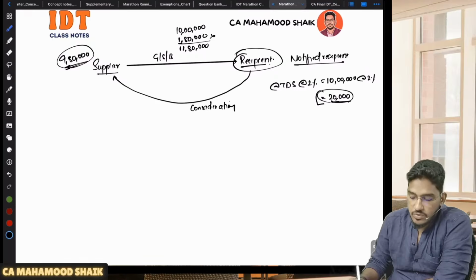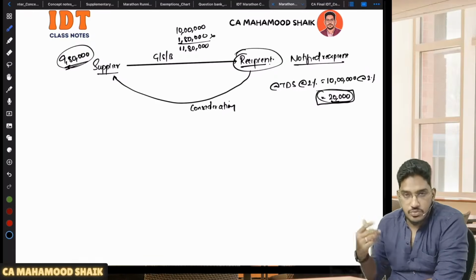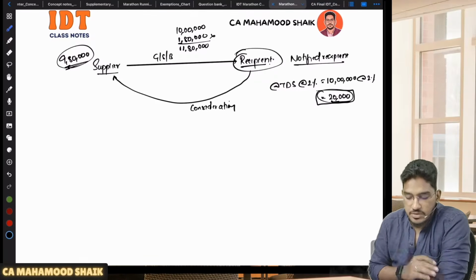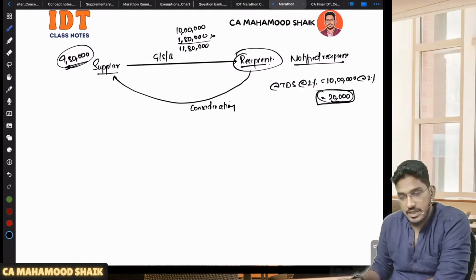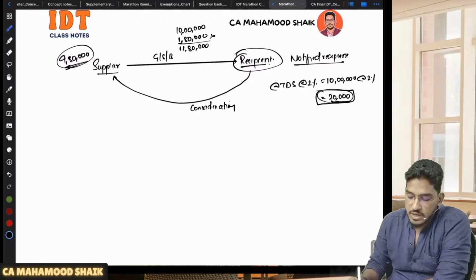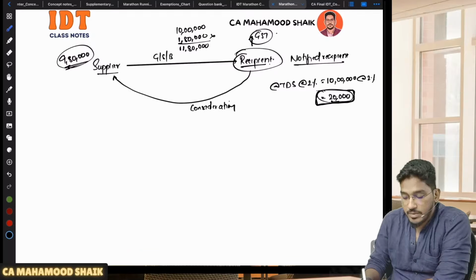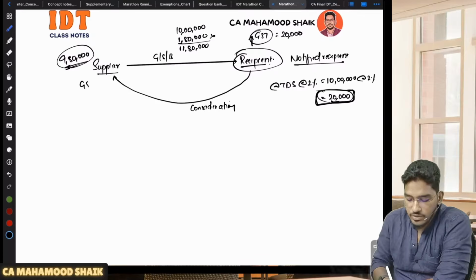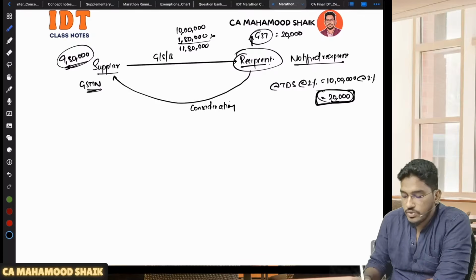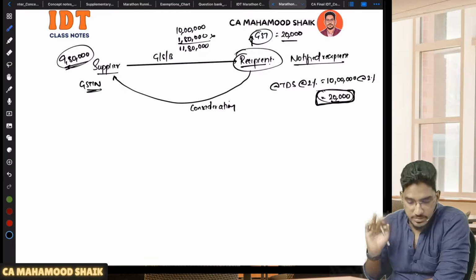Now with this amount, these 20,000 rupees that have been deducted by the recipient, what will he do with that money, sir? Can he enjoy that money? No. Whatever amount has been deducted, you deposit with the GST department, using the GSTIN number of the supplier. The supplier has a GSTIN, no? Quoting that GSTIN number, you deposit that 20,000 rupees with the GST department.